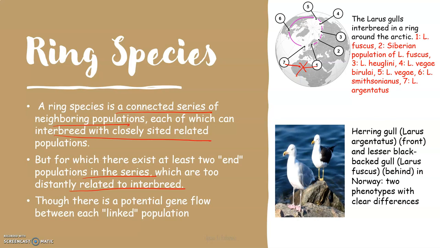But because they breed with other variants of Larus, they cannot be classified as a different species. So they come under ring species. So in ring species, what happens? They will interbreed along the ring, but the extreme ends will not interbreed with each other. So 1 and 7 are the extreme ends of the ring.